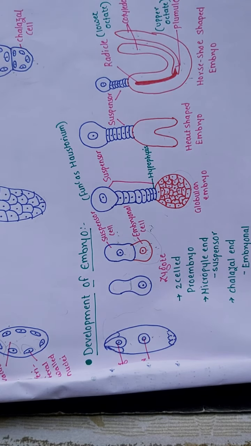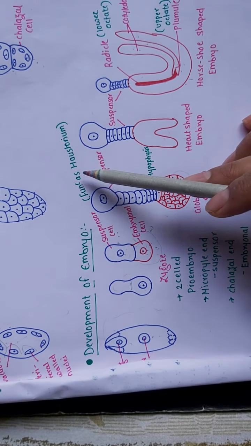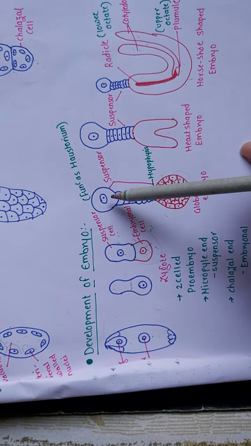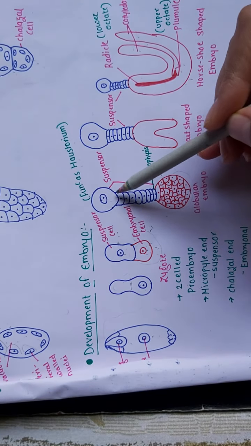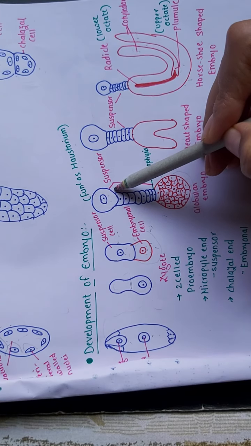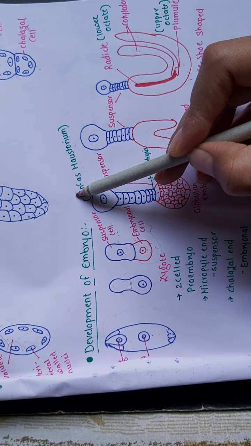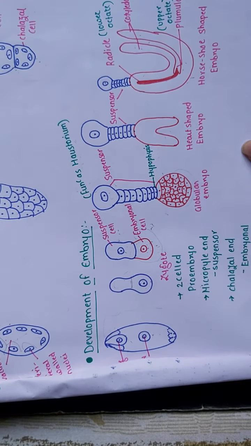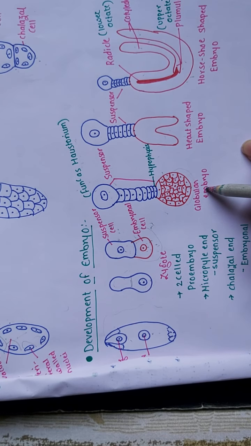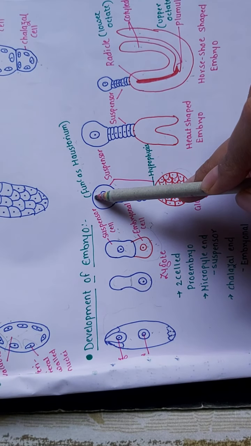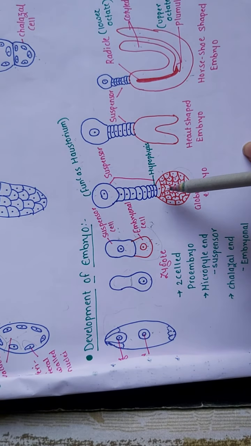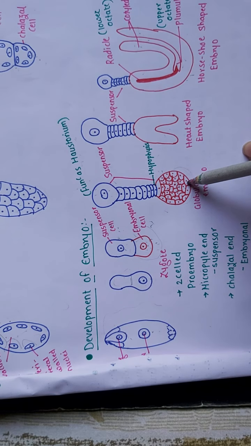Okay, now I have written two terminologies over here, that is haustorium and hypophysis. So what is the haustorium? The suspensor cell towards the micropylar end will swell and function as the haustorium. It will attach to the micropyle and subsequently go under division, so that it can push this cell mass toward the endosperm. So the upper part is known as the haustorium, and the below part of this suspensor cell is known as the hypophysis, which is attached to this globular embryo, right?